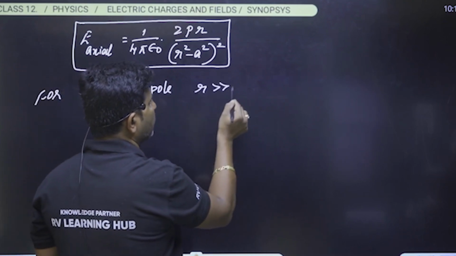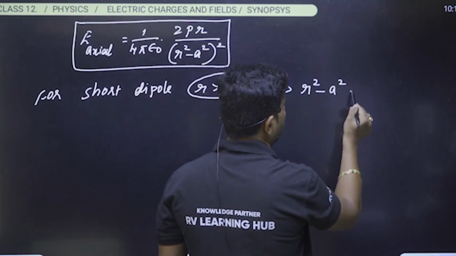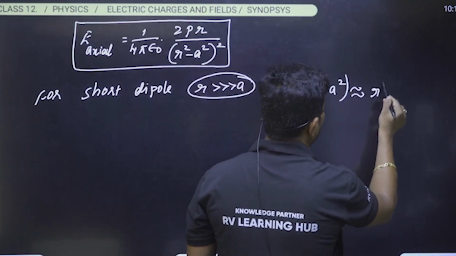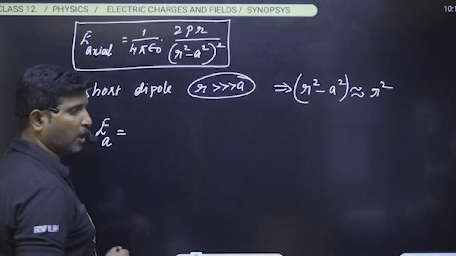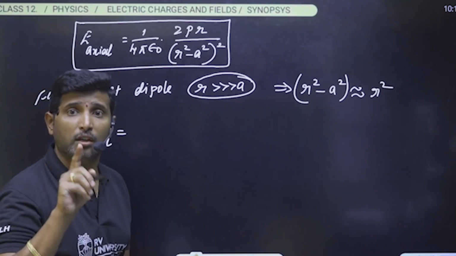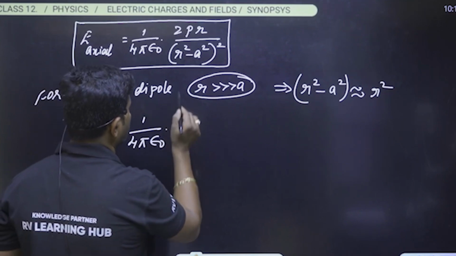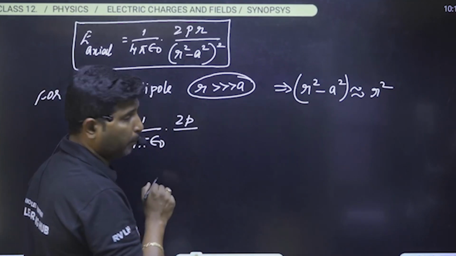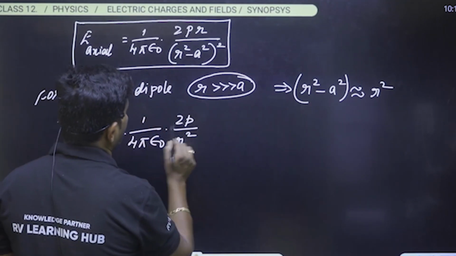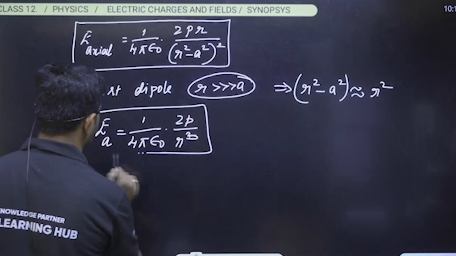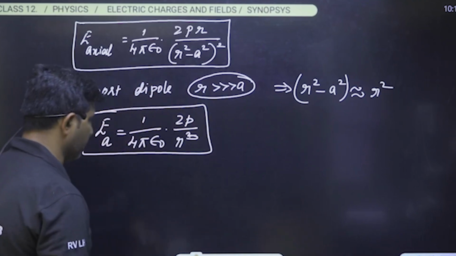When R is very large compared to the distance, then R square minus A square is approximated as only R square. By simplifying this, we get the electric field along the axial line due to a short dipole equal to 1 by 4 pi epsilon naught into 2P divided by R cube. This is about the electric field due to a dipole at an axial point.